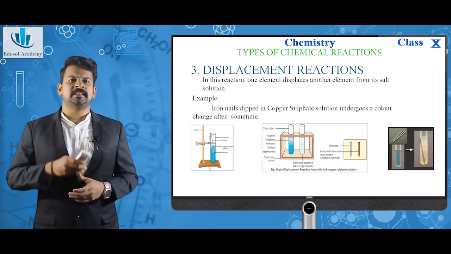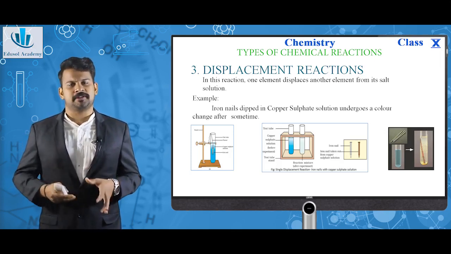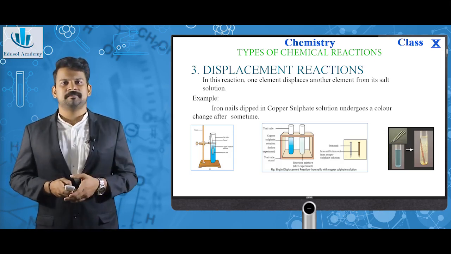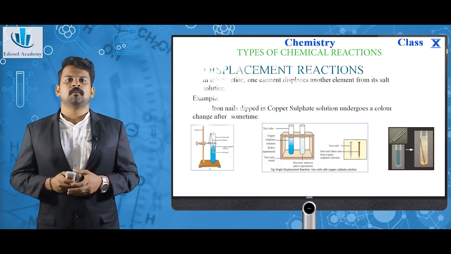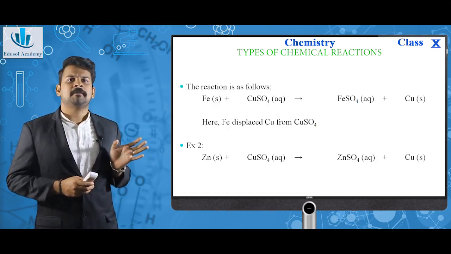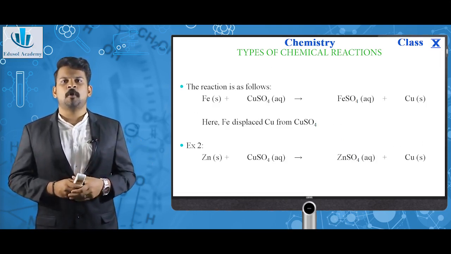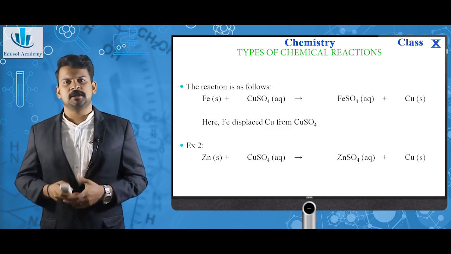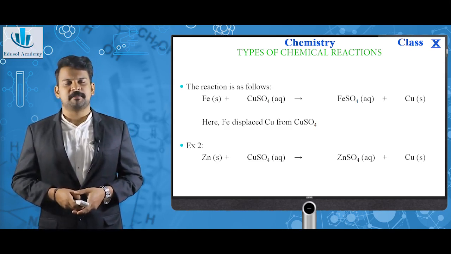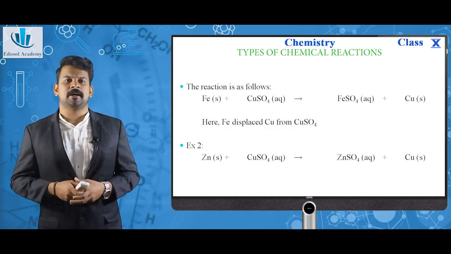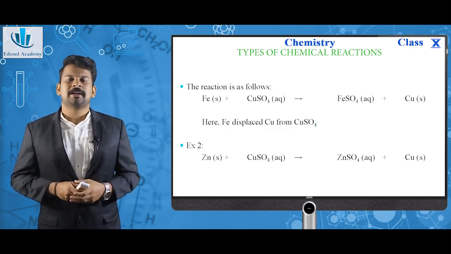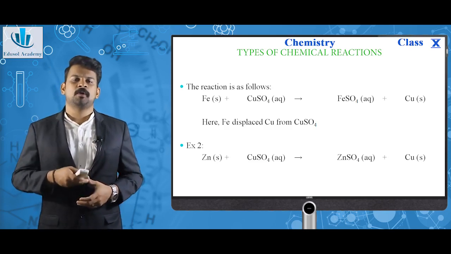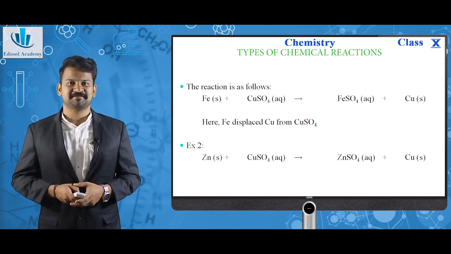When we dip an iron nail in that solution, after some time the blue color is lost. The appearance of the iron nail is also changed, as you can see in the picture. This is the displacement reaction occurring here: Fe plus CuSO4 giving FeSO4 plus Cu, which means Fe, that is iron, displaced copper from CuSO4. Similarly, another example, Zn plus CuSO4 giving ZnSO4 plus Cu, which means zinc displaced copper from copper sulfate. This is also a displacement reaction.